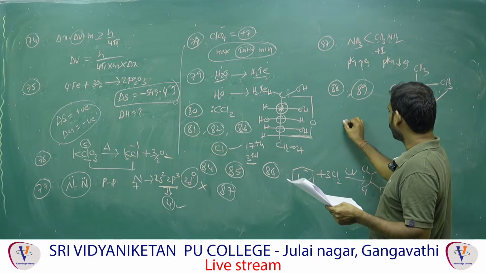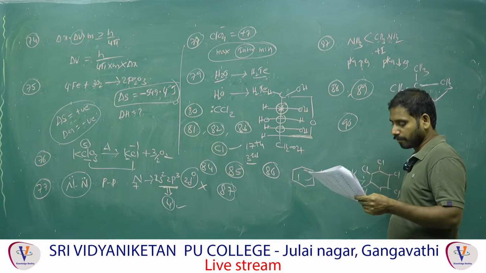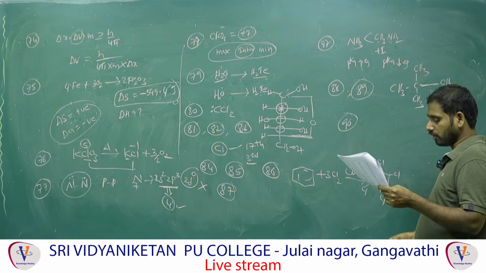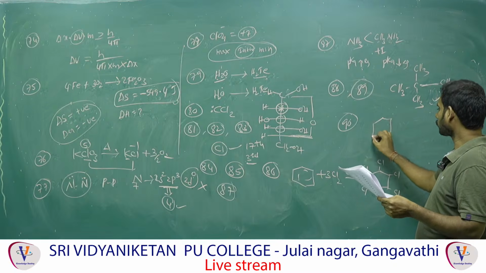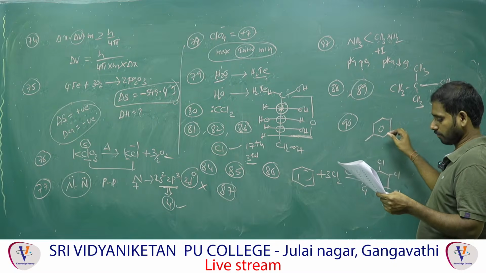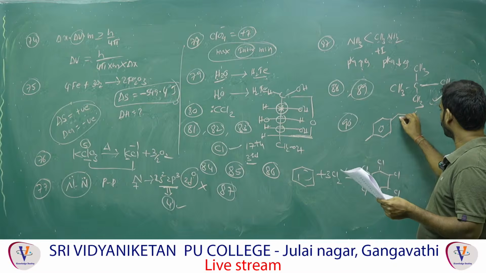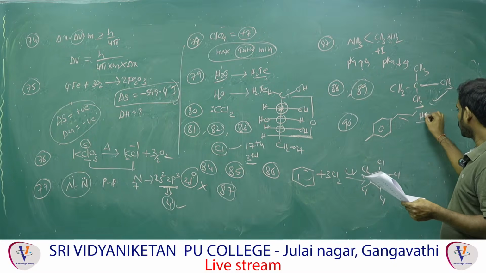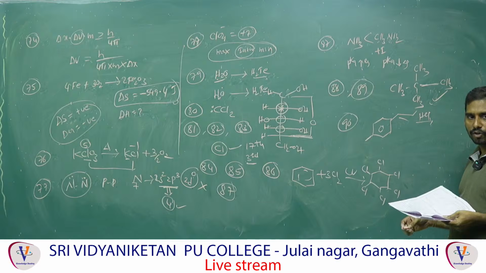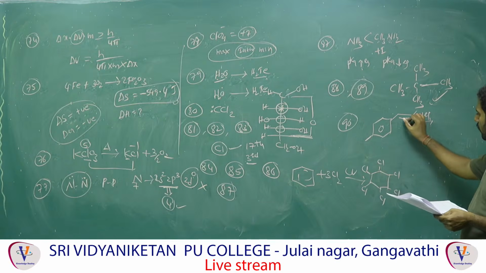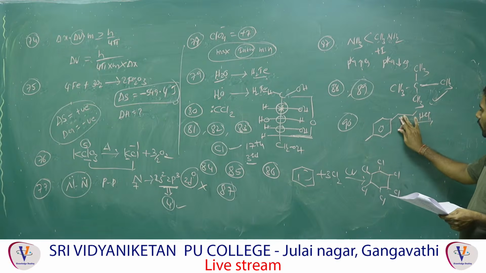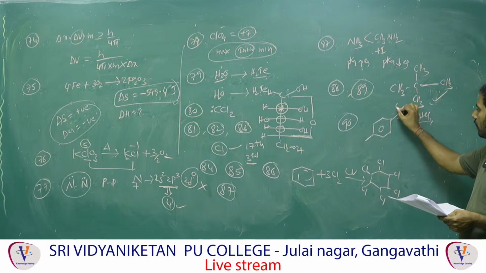Last and final one, question number 90. Then what happens first? This one they have given. Reacting with HCl, it follows the Markovnikov rule. You remove the double bond and add Cl, because it forms a benzyl carbocation.